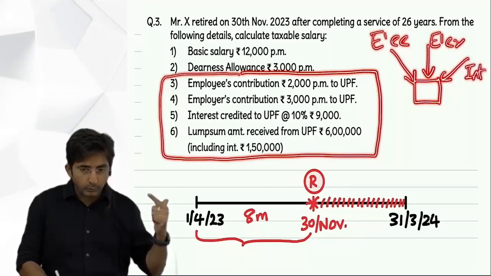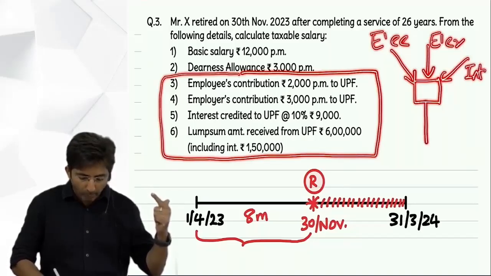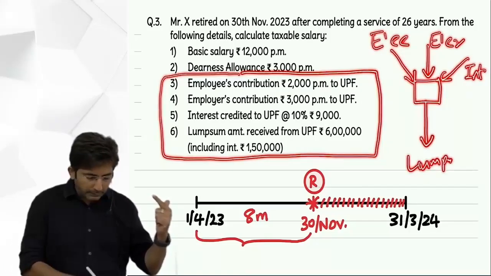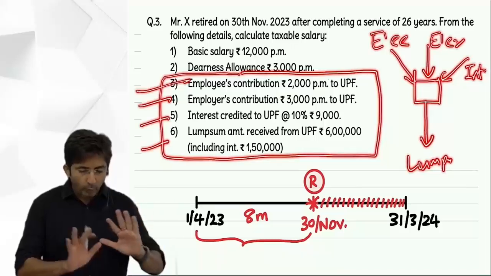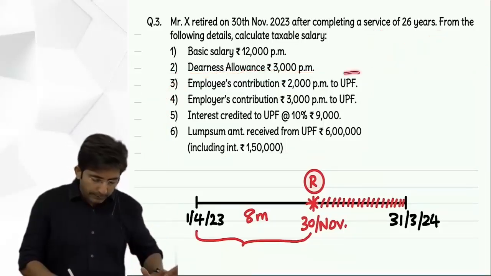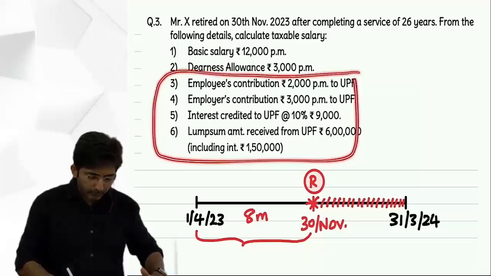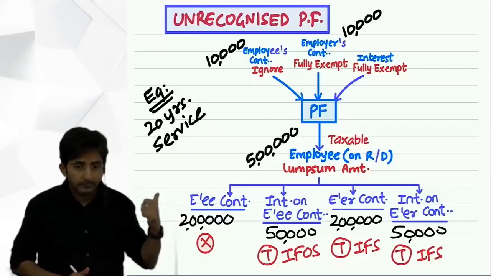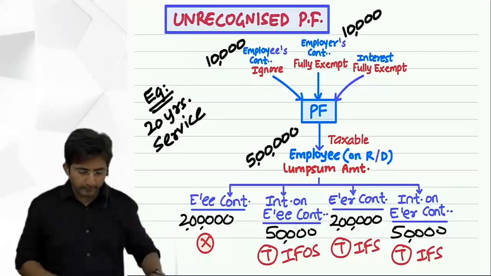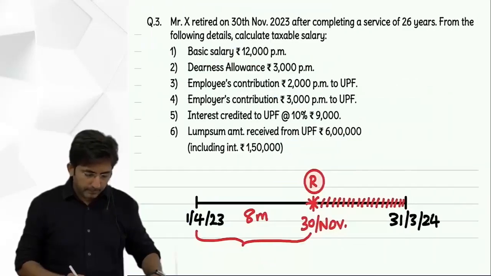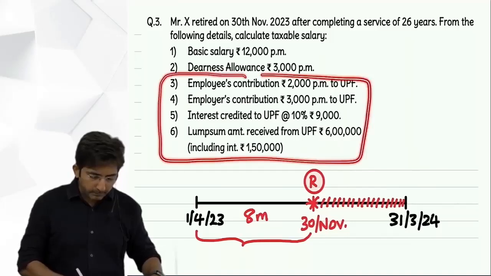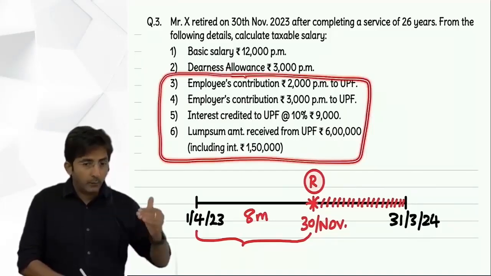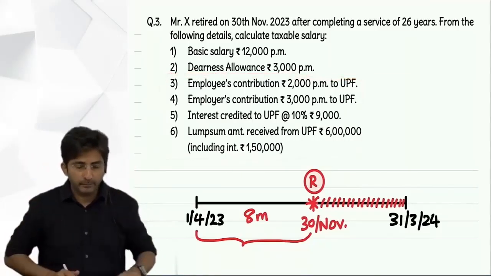So 3 arrows on the top, then 1 arrow at the bottom, and that is the lump sum amount. And these 4 things are given in the question. So do one thing, don't do it in the fair copy, do rough work and just draw a rough drawing of this kind. Do it roughly. And then tell me the effect of all these 4 items. I want you to convert these 4 points into the form of a drawing.